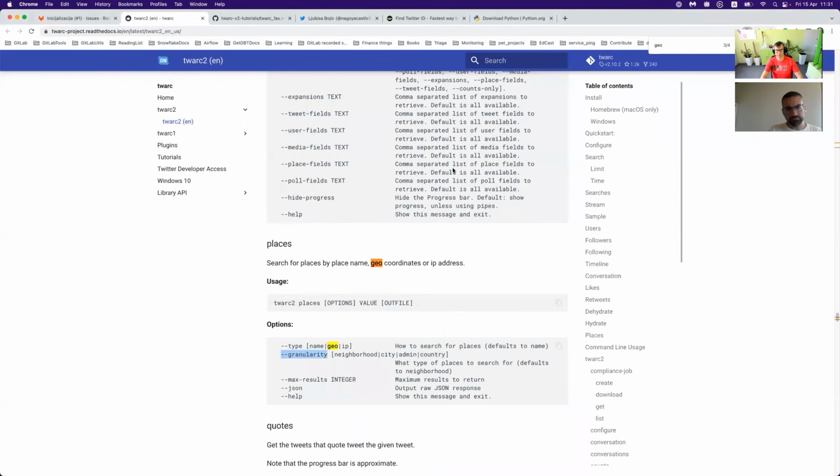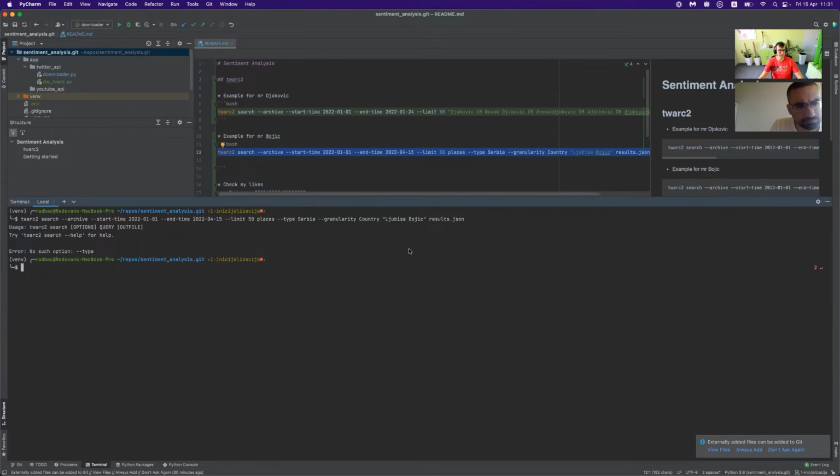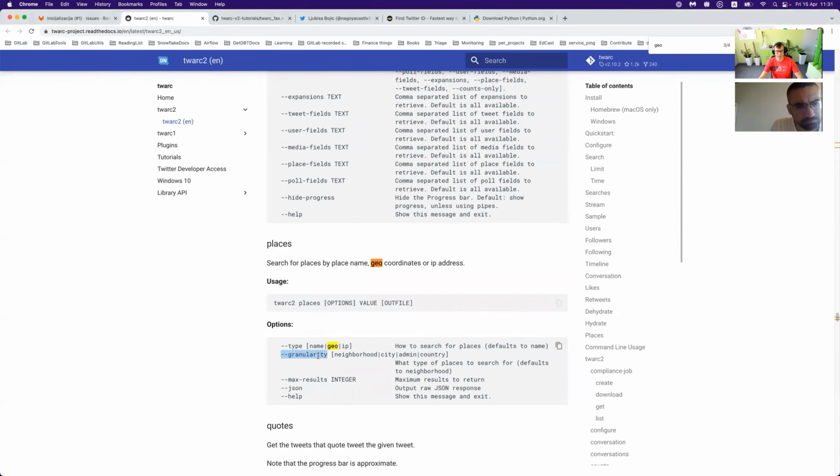Type is Serbia and granularity is country, right? Yes. Is this okay? Yes, it looks great. No set option. Type name. Maybe there are no tweets about me or mentioning my name, except actually, on my Twitter account.